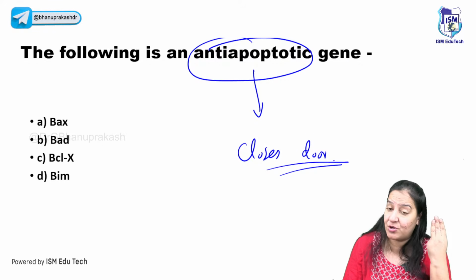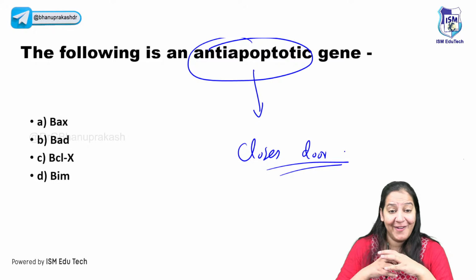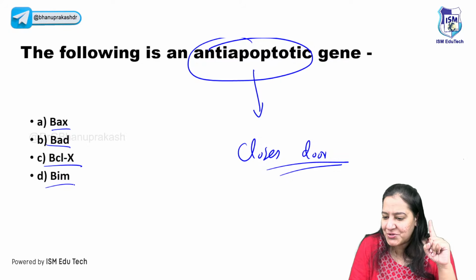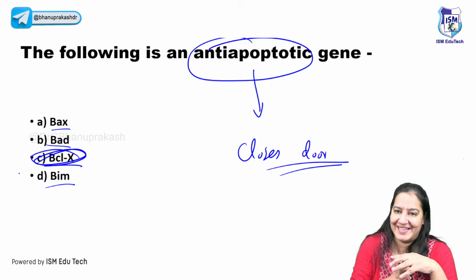I told you 3 names which close and 4 names which open. I've told you the names. So is it BARX, BARD, BCLX or BIM? Most of you are right. Very good. It's BCLX, right?